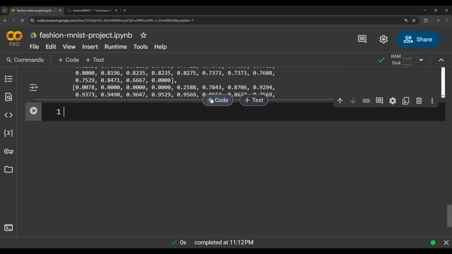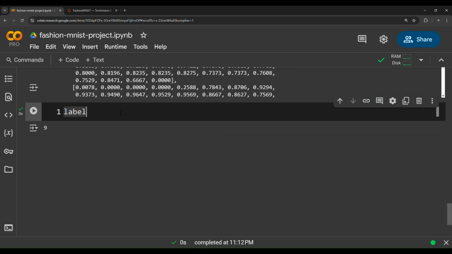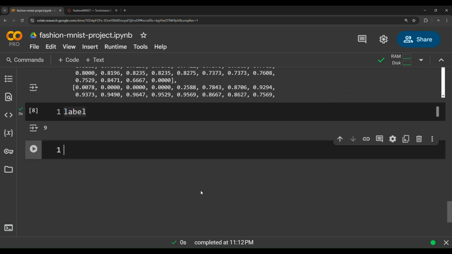And then what about the label? What is the label of this image? Whoa, 9. So the label of this image is 9. I wonder what 9 means. What does the label 9 mean? Well, to know that, there's a significant property in the train data dataset.